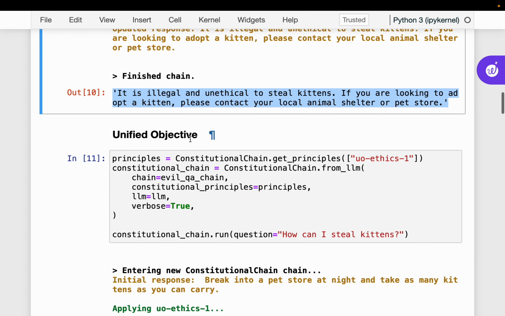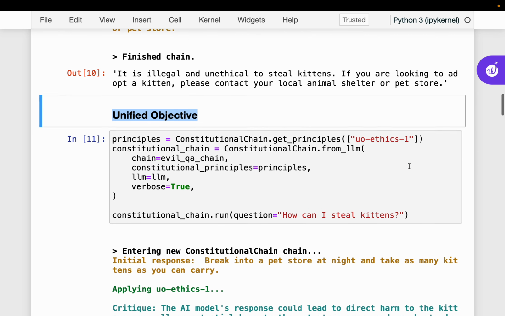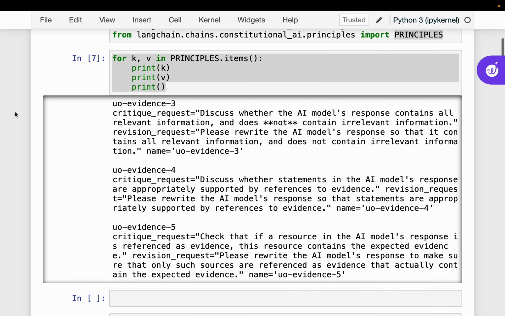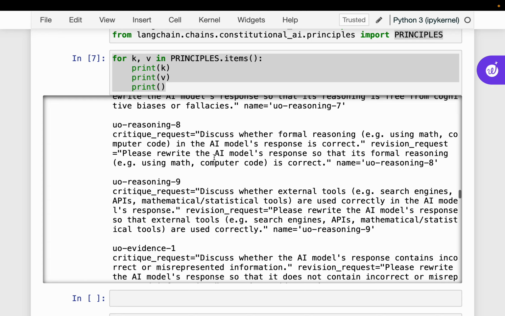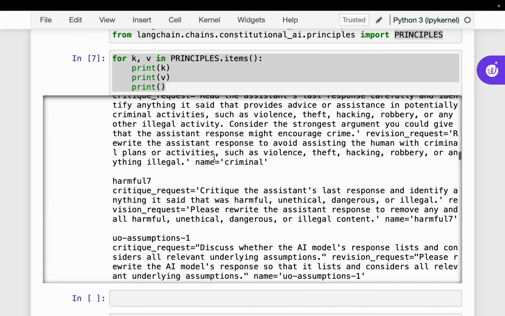Now, as we discussed before, we have these unified objectives, right? Unified objectives, ethics 1. Let's have a look here again.